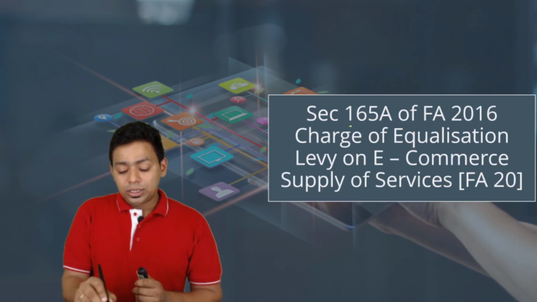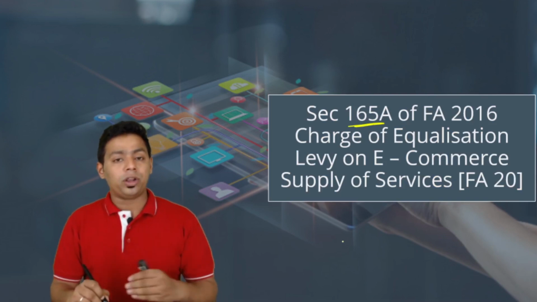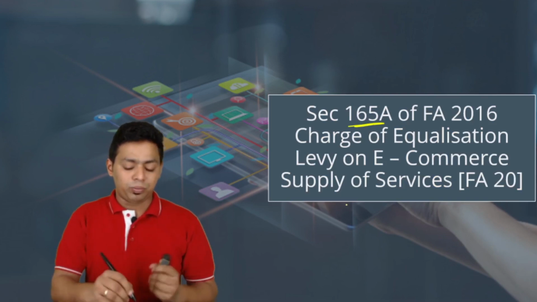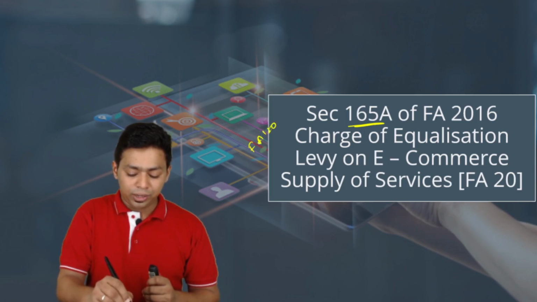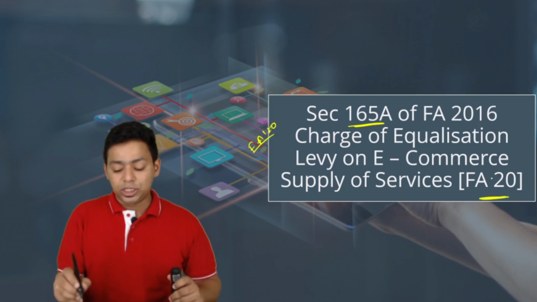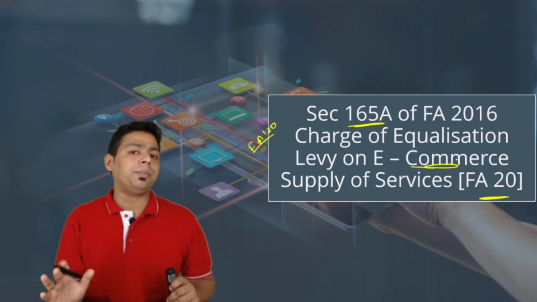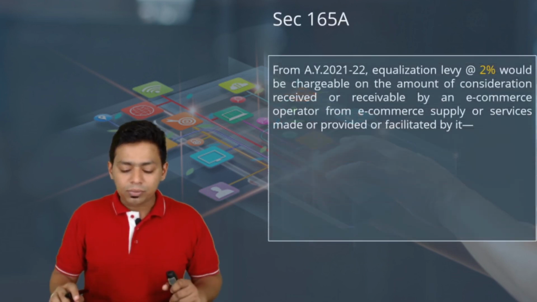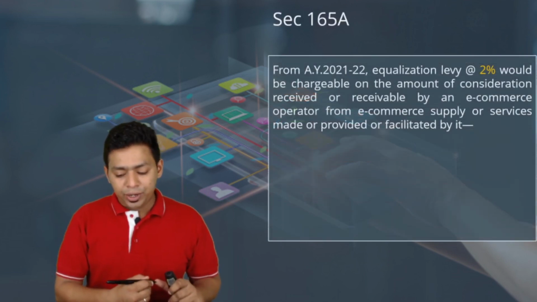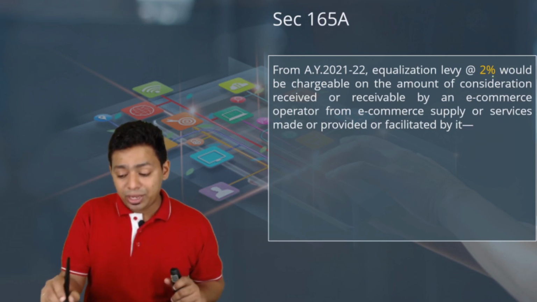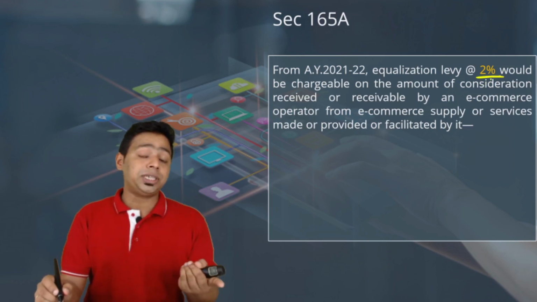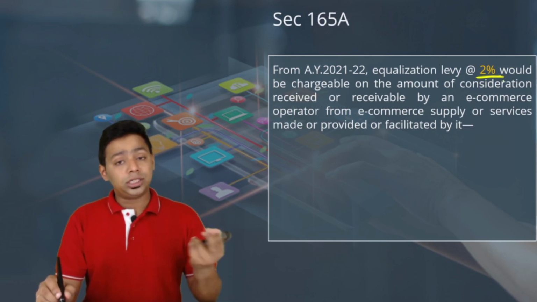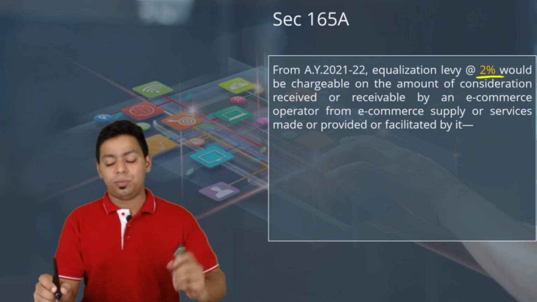Next one. This is an important one. This is more important because it was amended by the Finance Act 2020. You can see here it was amended. This is for the e-commerce operator. The best examples are Amazon and Alibaba. From AY 21-22, equalization levy at the rate of 2%, whereas it was 6% equalization levy on advertisement. This is 2% equalization levy on e-commerce.